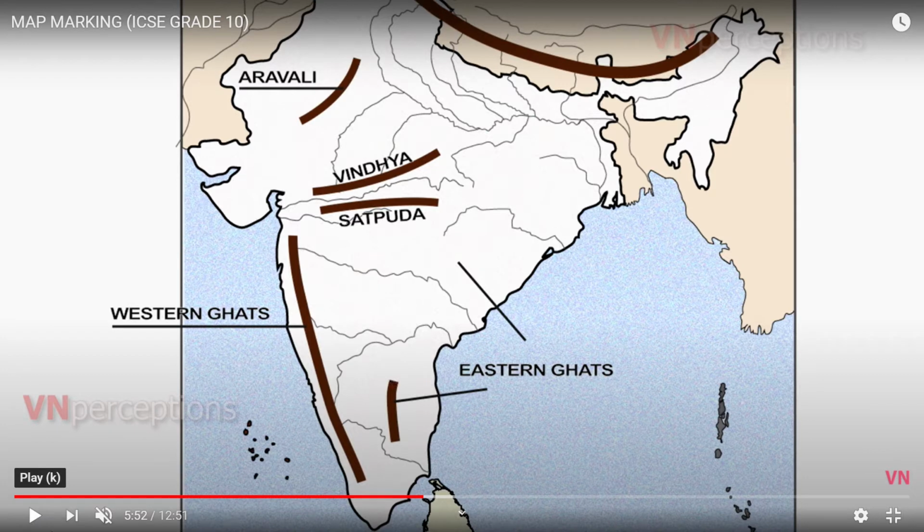I was telling you about River Krishna. I was telling you about the Eastern Ghats. Eastern Ghats start with River Kaveri. So this is River Kaveri. To the north of River Kaveri, start making a line and extend it till River Krishna.